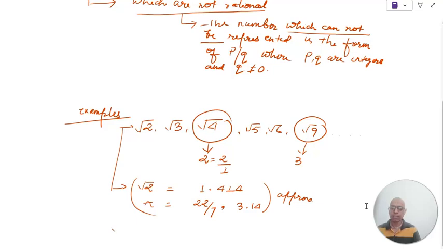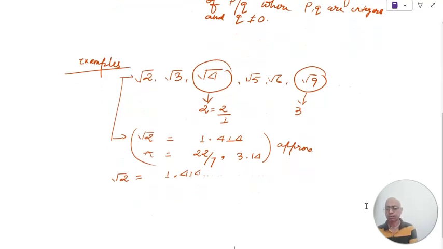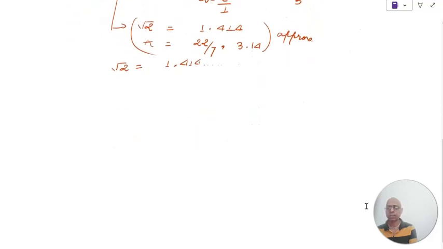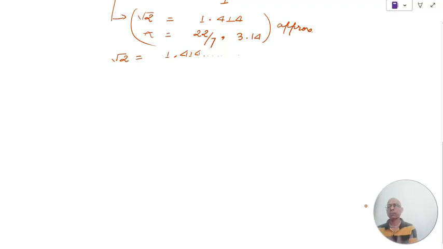So when we try to find out the exact value of root 2, this is 1.414 and continuing. This is not ending here only. You can find it through your calculator or in your computer. You can push the value of root 2 and see what value pops out.